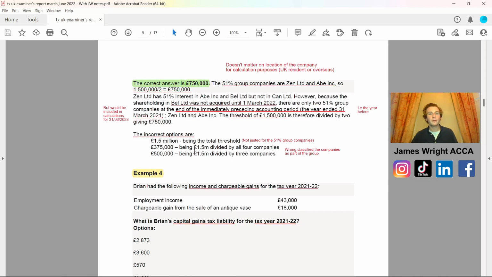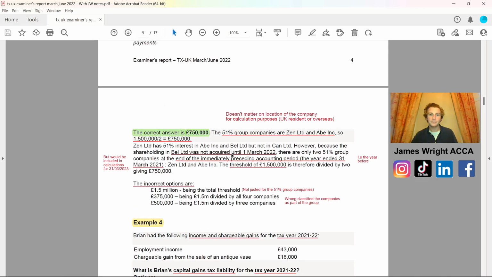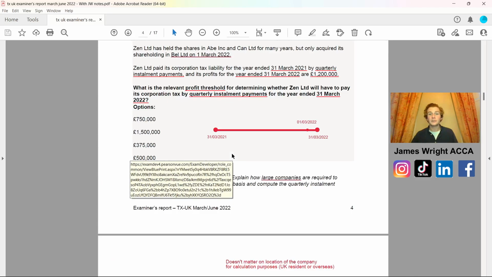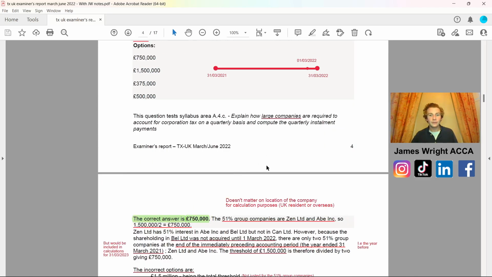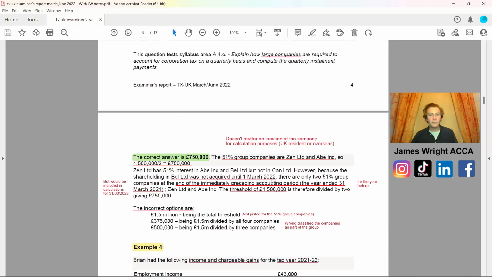We also had 1.5 million divided by 4 companies and divided by 3, and therefore wrongly classifying those companies. The only final thing to note is the threshold being 1.5 million for the 2021-2022 tax year, and just check what it would be for your particular taxation examination.